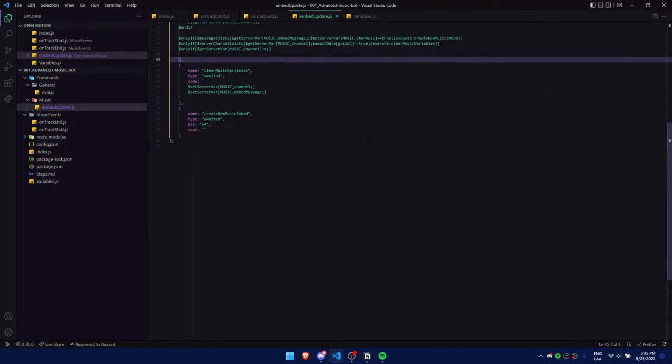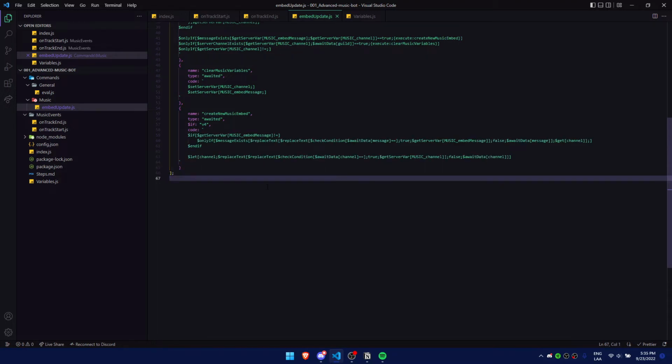After we do that, we have to create the embed. So we first make this condition that checks the channel and gets its ID, checking if there's a data called channel, and if there's not, it just tries to get the server variable. Here, if there's no embed message, or if it's set to nothing with the default value, we're gonna check if a message really exists with the data we've been provided.